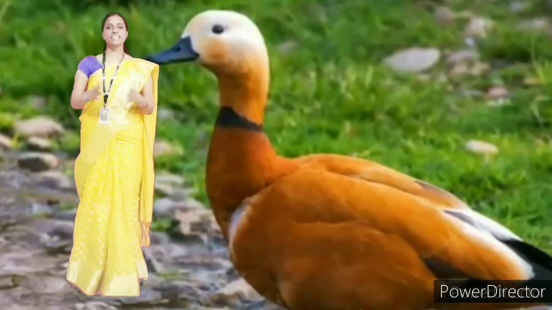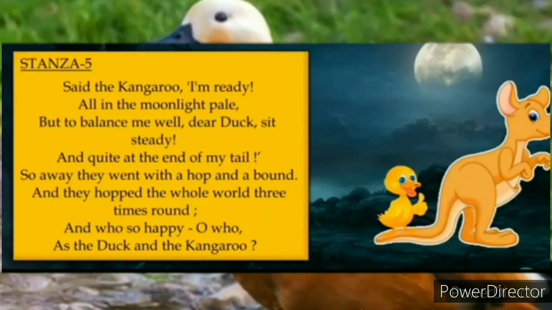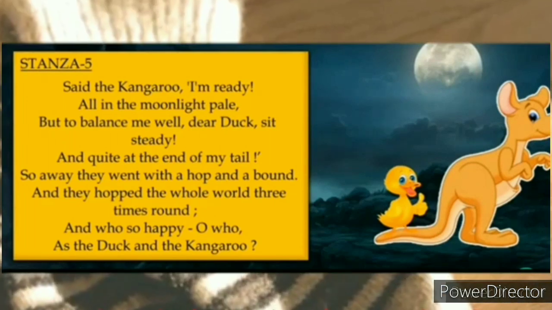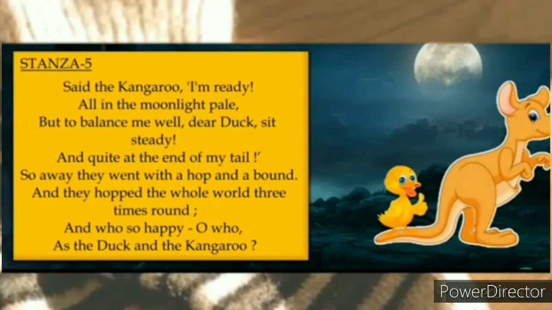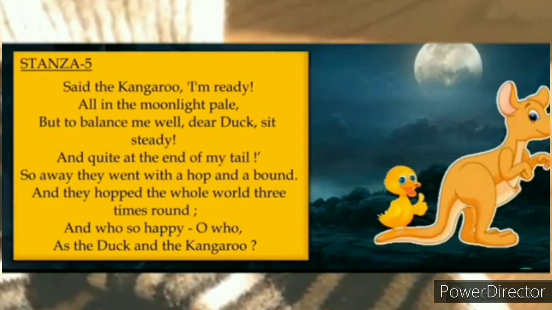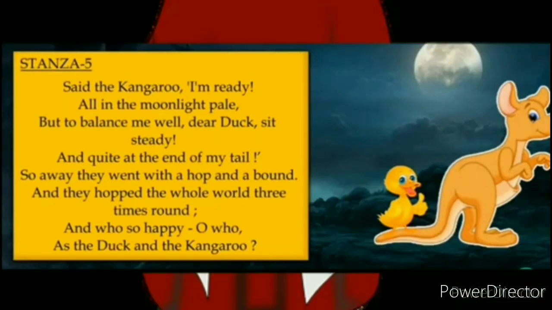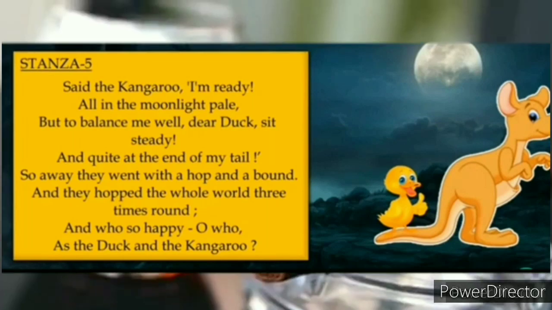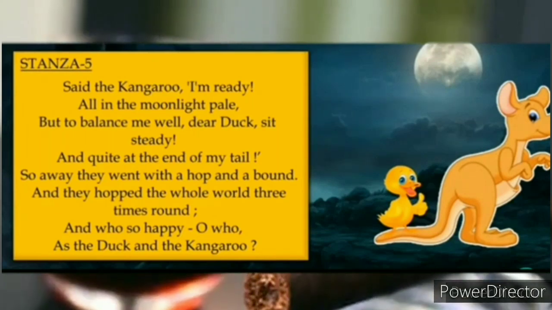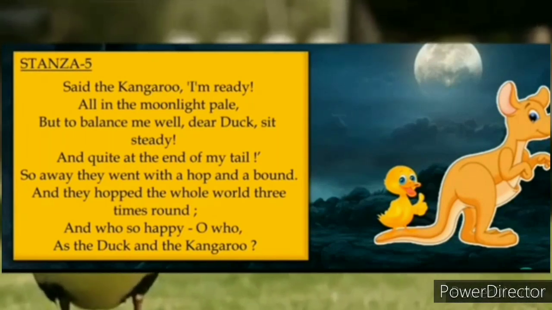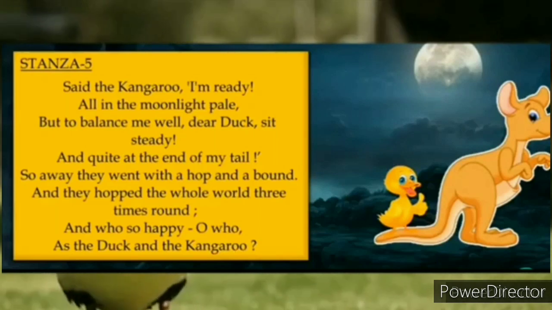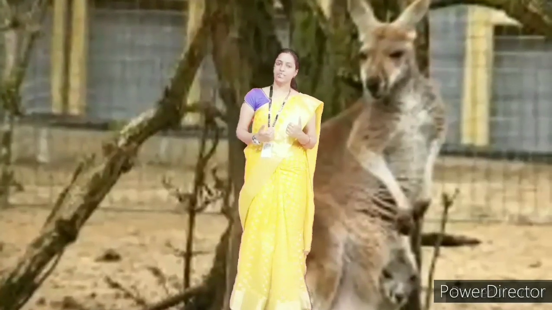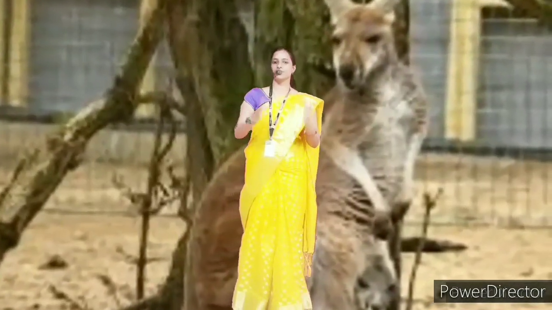Alright. Now we will see the third stanza. Said the kangaroo, I am ready, all in the moonlight pale. But to balance me well, dear duck, sit steady, and quite at the end of my tail. So away they went with a hop and a bound, and they hopped the whole world 3 times round. And who so happy? Oh who? As the duck and the kangaroo. By Edward Lear.